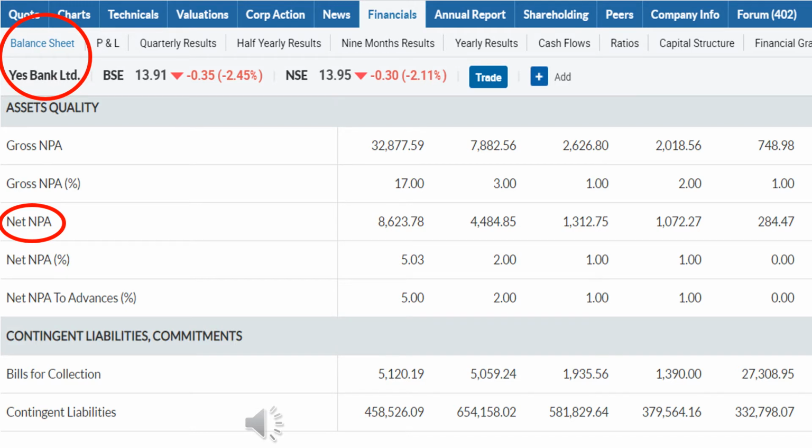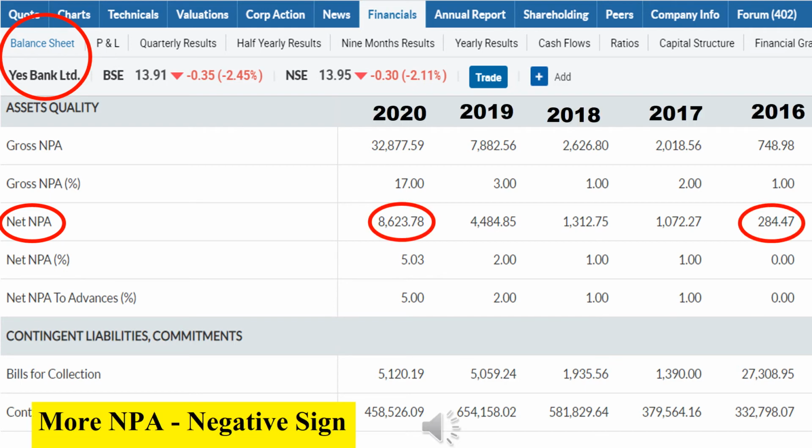Now, I have opened the balance sheet of Yes Bank. In the balance sheet, the major topics are total shareholders' funds, total liabilities and total assets. These are the three major topics available in a balance sheet. Below that, if you scroll down, you can see the term net NPA.